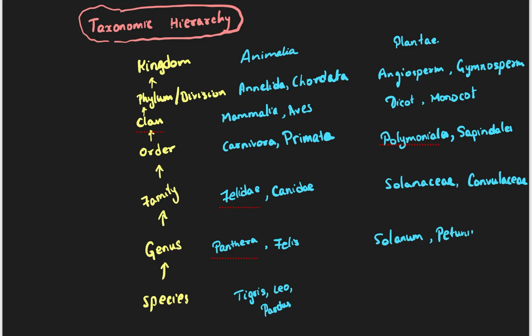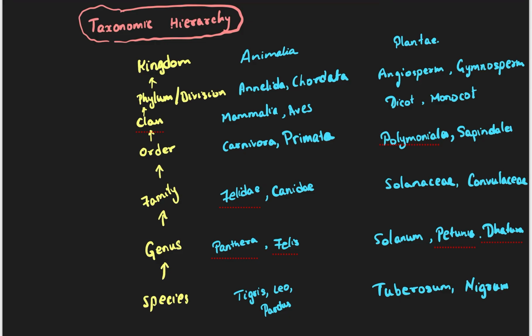Whereas if you talk about species, the species are Tuberosum, Nigrum and Melangina. These are different type of species. So this is how we have our taxonomic hierarchy.